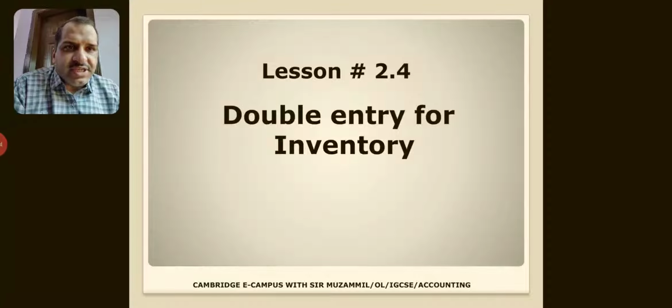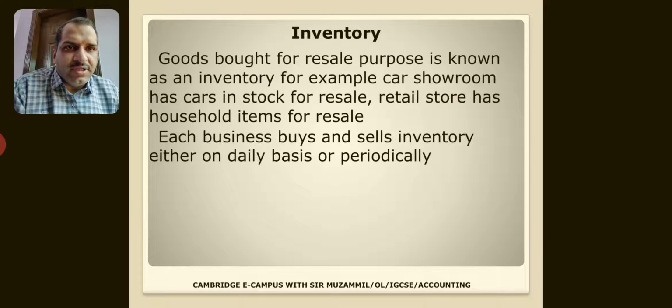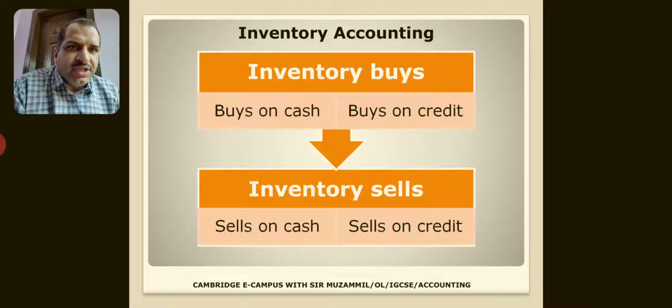Already we have discussed double entry for assets, liabilities, equity, revenue and expenses, and today I am going to discuss double entry for inventory. So let's start. What is inventory? Goods bought for resale purpose is known as an inventory. For example, a car showroom has cars in stock for resale. A retail store has household items for resale. Each business buys and sells inventory either on a daily basis or periodically. So, inventory accounting.